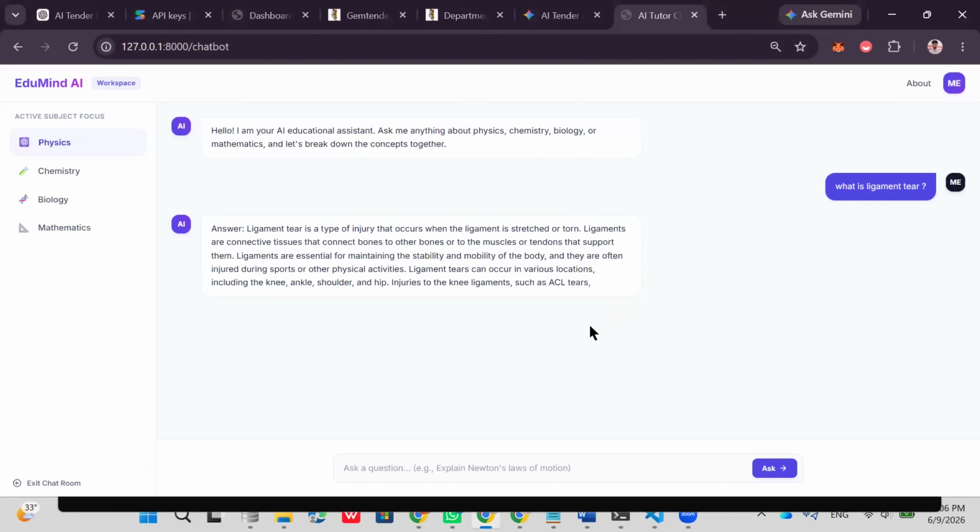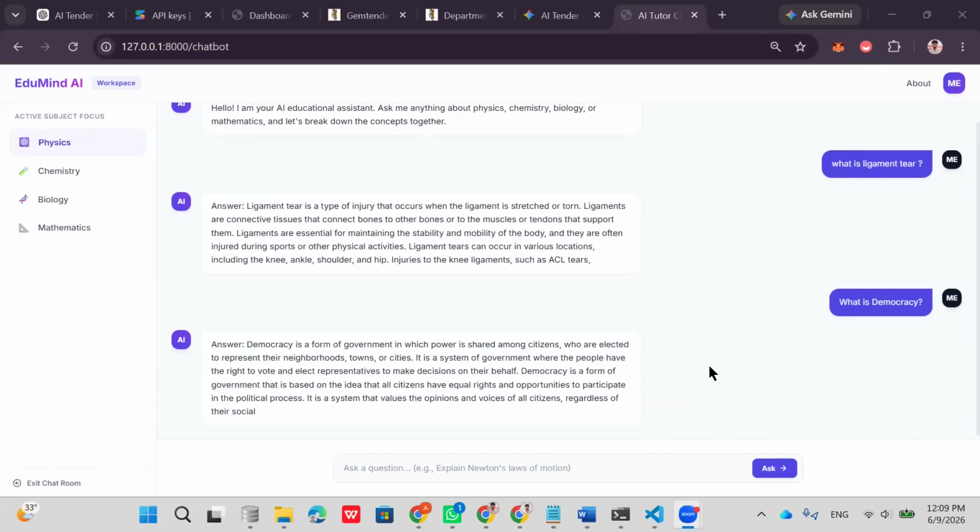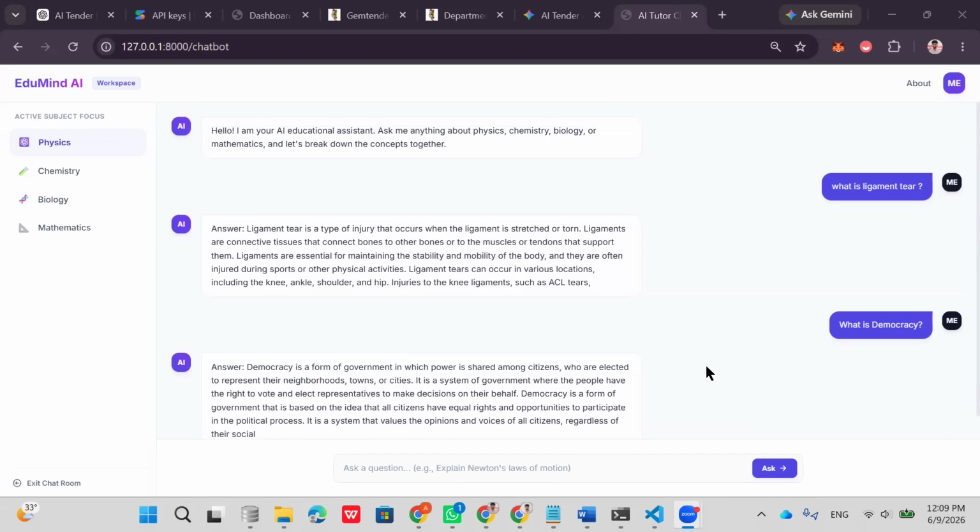For example, I'm asking one question related to social science. Now we'll ask what is democracy. It gave the answer: democracy is a form of government in which power is shared among citizens. Like this, you can ask the types of questions you ask in ChatGPT. We have built our own education system related chatbot, so you can ask questions and it will give the answer.